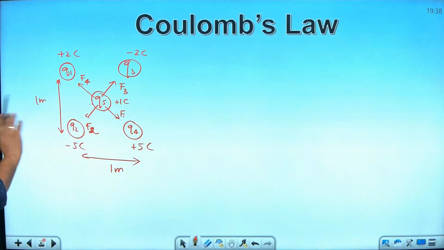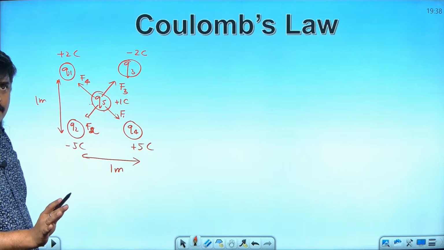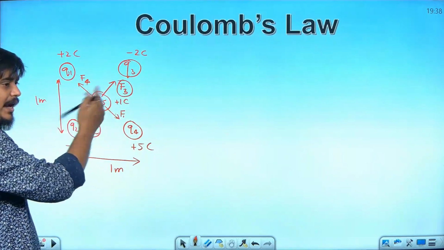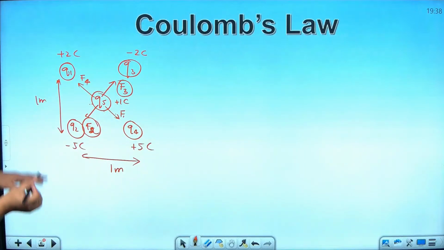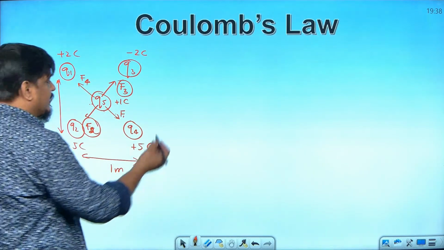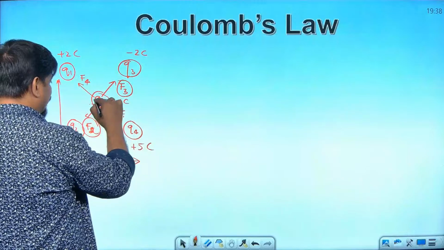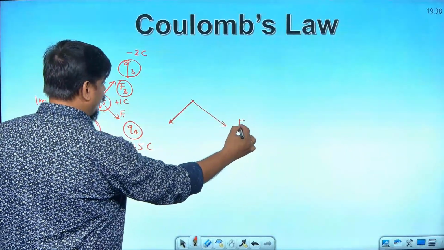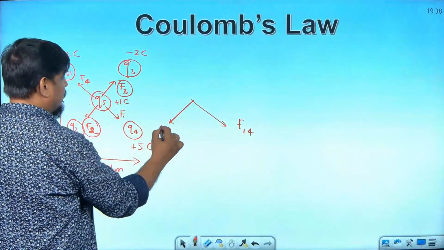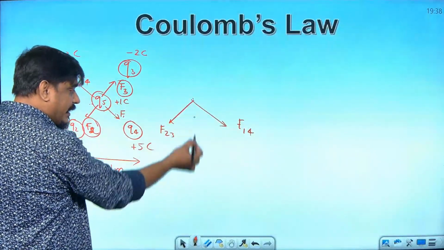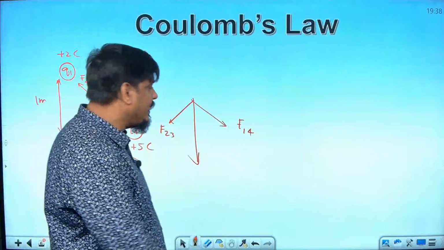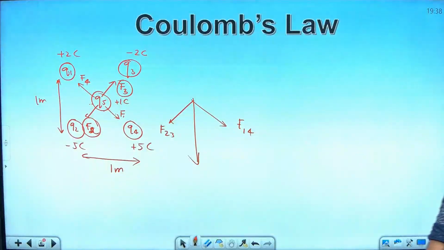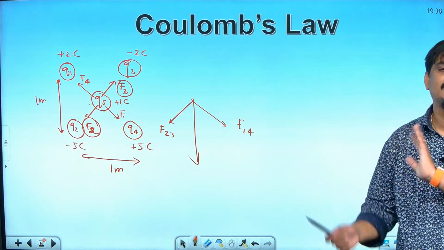You will subtract both, you will get net force. Same way you will find F3, you will find F2, subtract both, you will get net force. Based upon which direction it is coming. Suppose you are going to get net force towards this direction, and for this case towards this direction, and this is F14 and this is F23. The net force will be somewhere here, which will be F14 square plus F23 square plus 2 F23 F14 cos 90 degree.